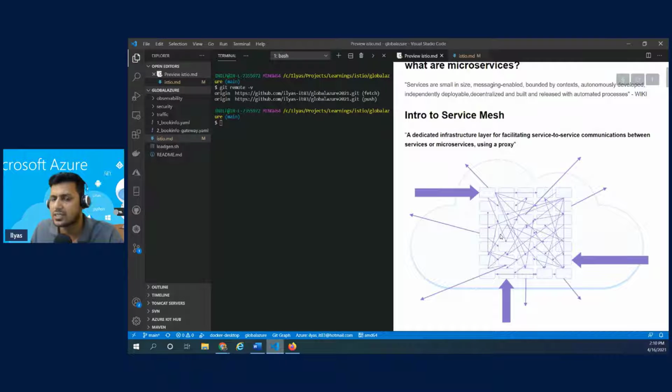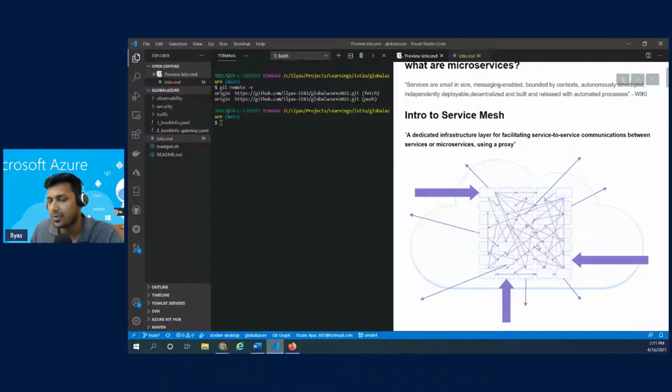Of course, some of these things can be handled by the developers, but it is hard to handle everything at the development layer, right? Because many of what we are now talking about is mostly an infrastructure challenge, be it traffic routing, fault handling, or security of the interconnected services, right?